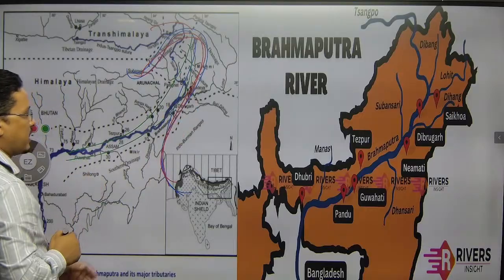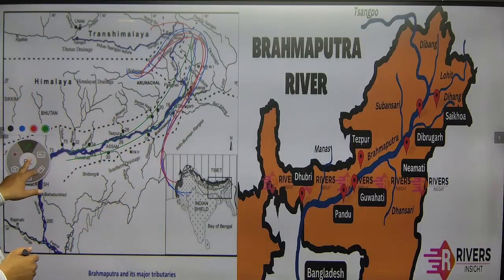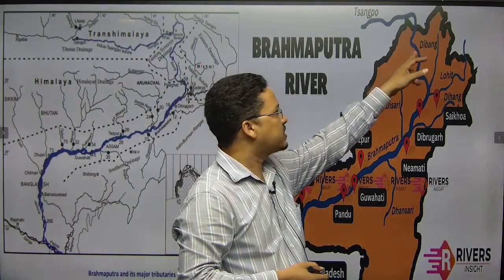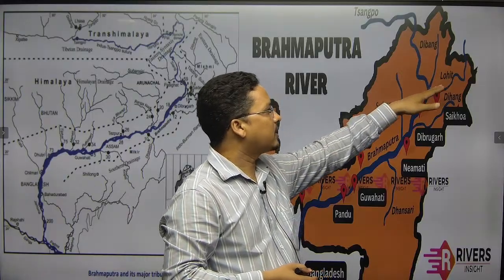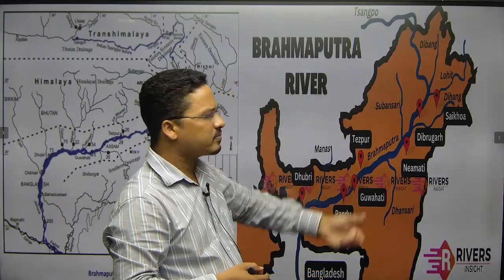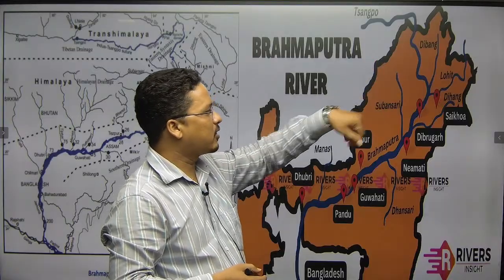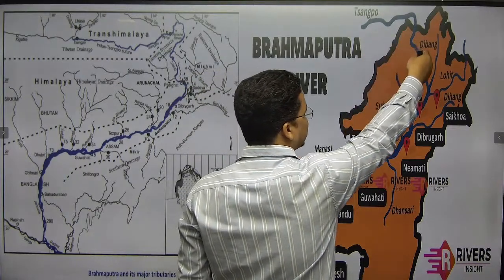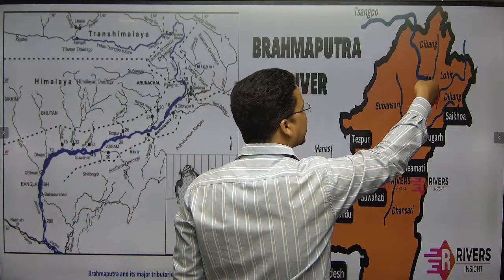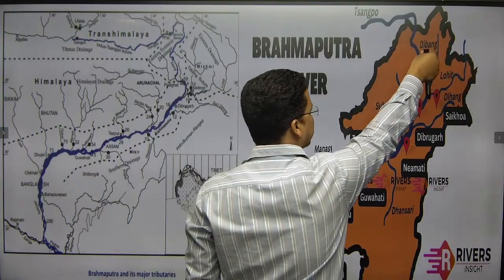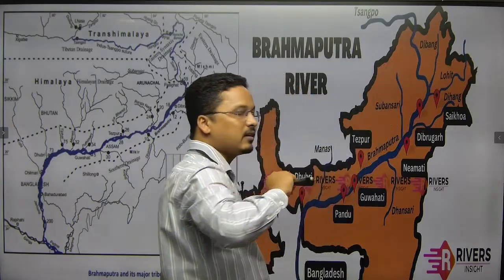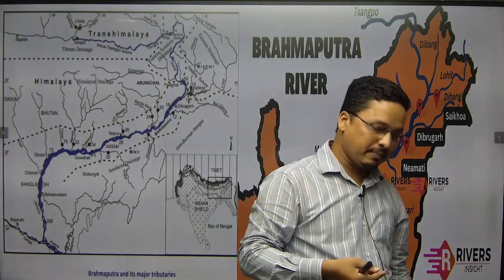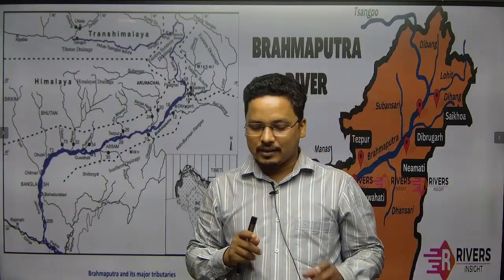and enters into India and flows through like this. This blue color is the river flowing. In the name of Siang or Dihang, the river enters. From there the Dibang river will come. Dihang and Dibang. In the name of Siang, the river enters the Indian territory in Arunachal Pradesh. Then Dibang and Lohit will meet near the Sadiya plain.